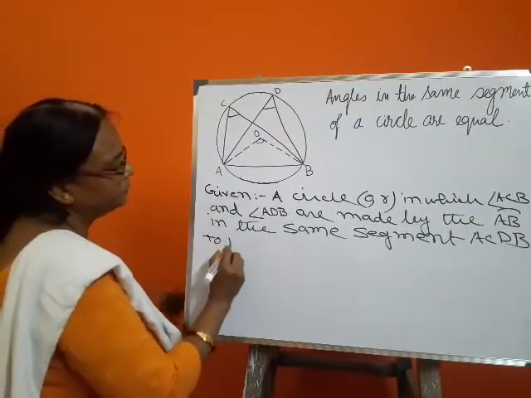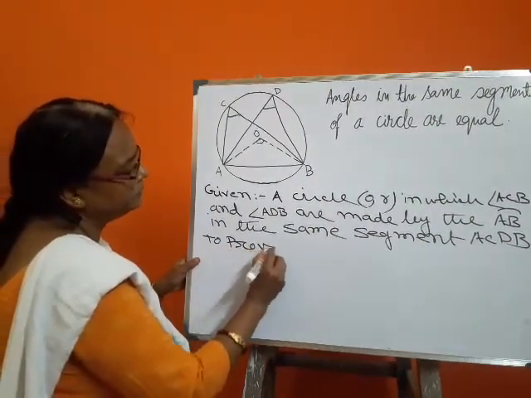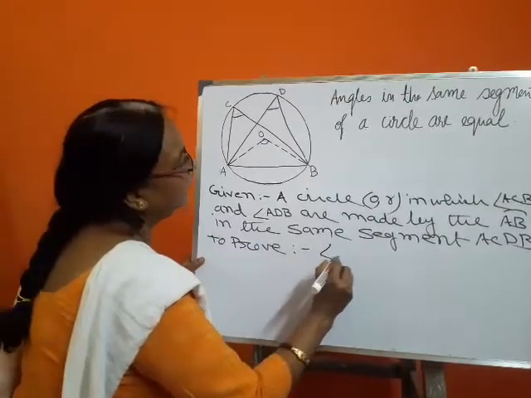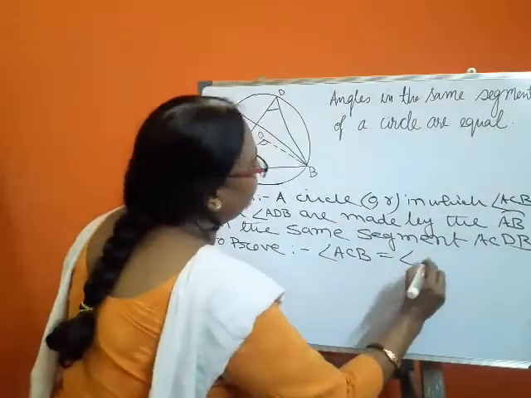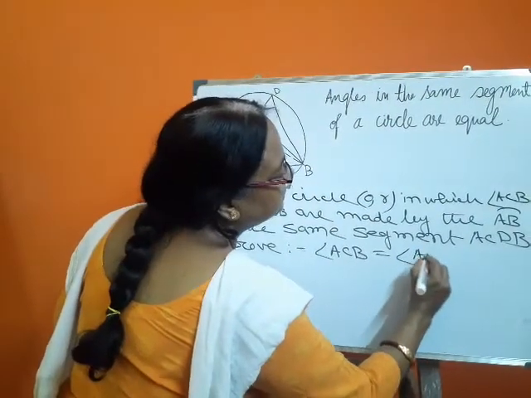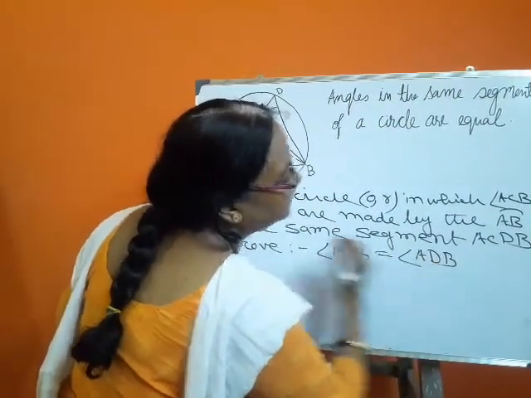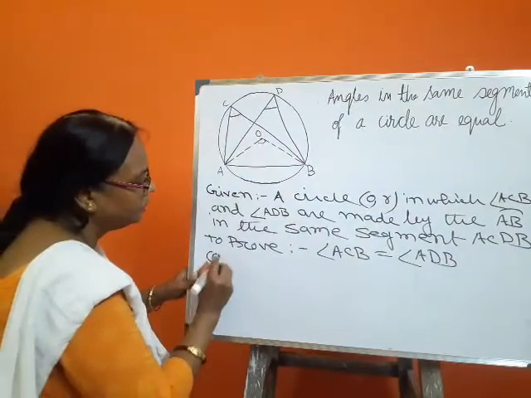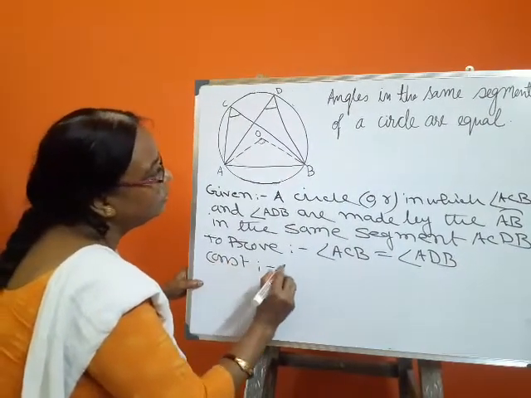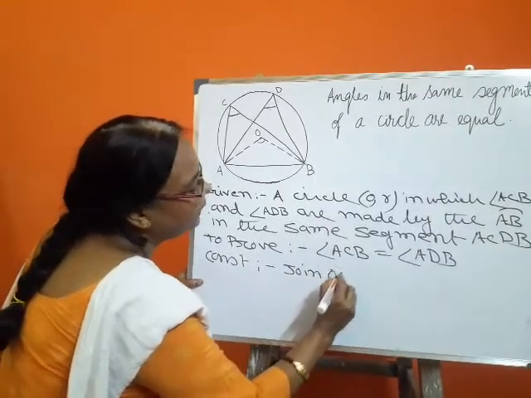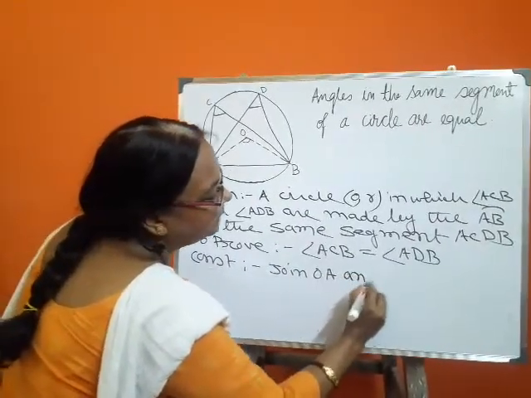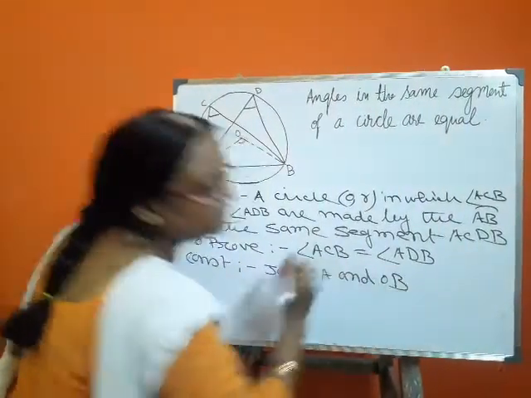To prove angle ACB is equal to angle ADB, construct: join OA and OB.